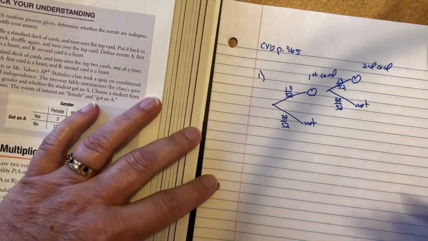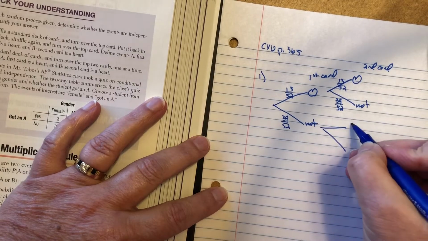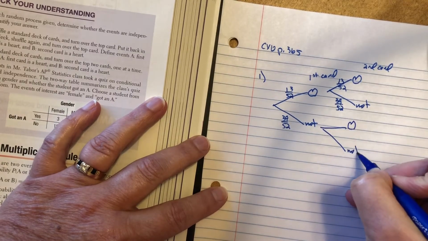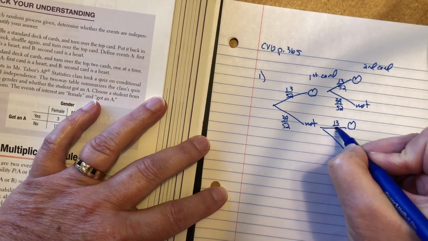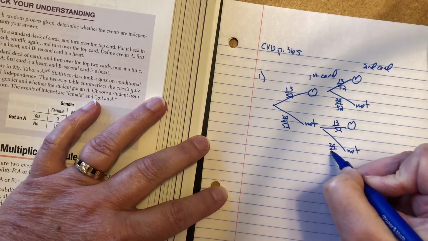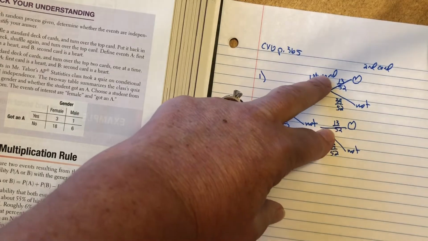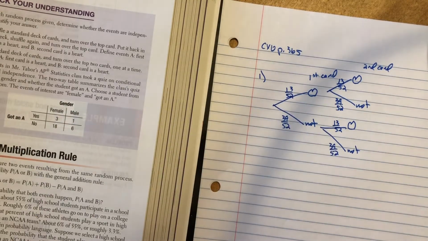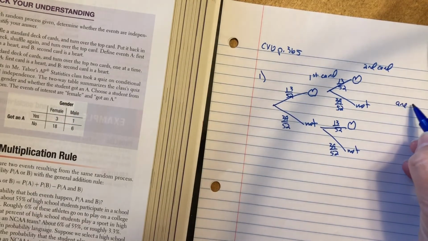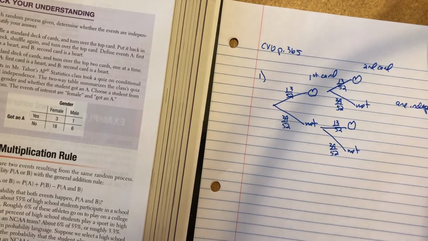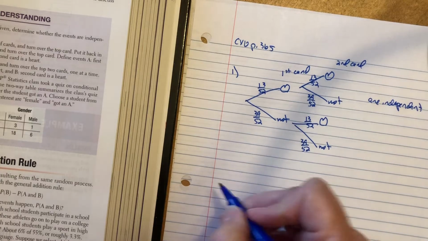from the first time or not, because the probability of getting a heart the second time is the same. Okay, it doesn't matter what the first card was, whether it was a heart or not. The probability of getting a heart the second time is going to be the same because I put the cards back. So these are independent events. Okay?